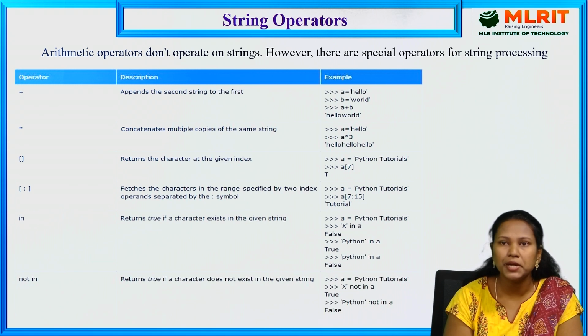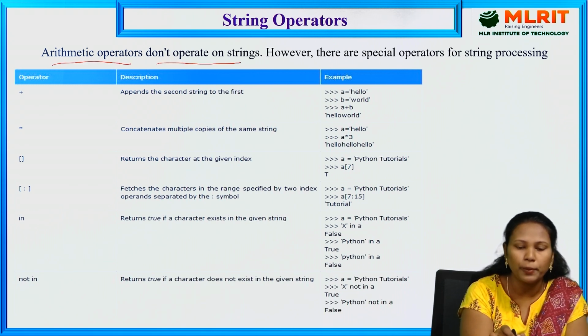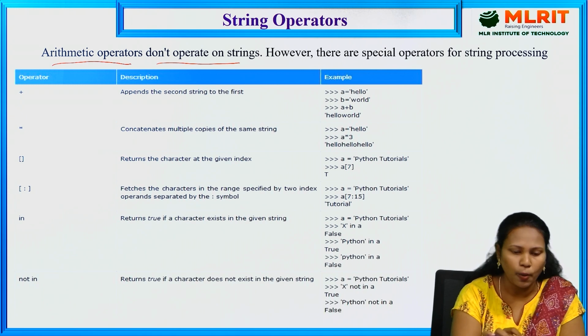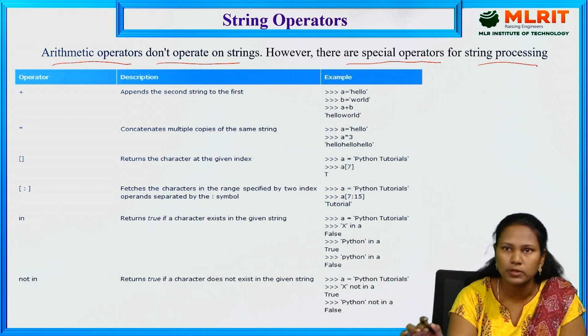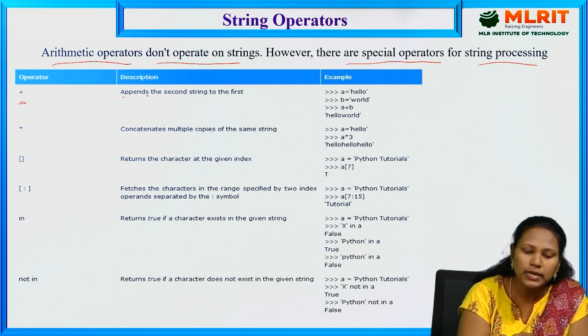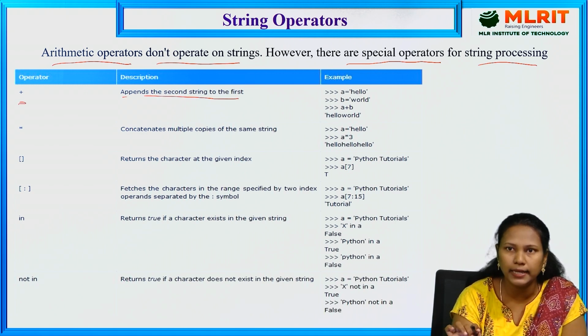Next one, string operators. Arithmetic operators don't operate on strings. For example, arithmetic plus: 4 plus 5 is 9, but with strings we can't use the arithmetic operators to add values. However, there are some special operators for string processing. Here also we have the plus symbol, which appends the second string to the first. What it is doing here is concatenating, adding.